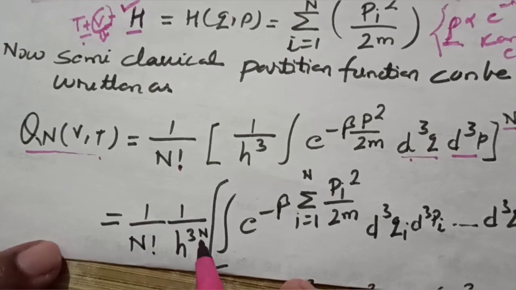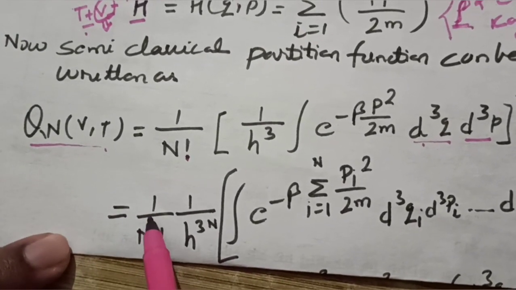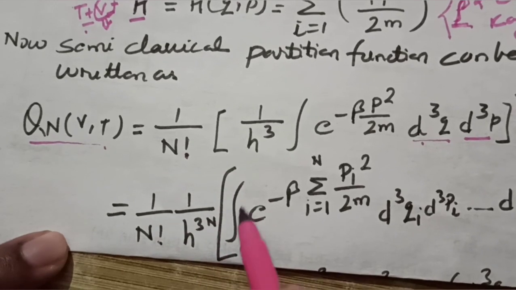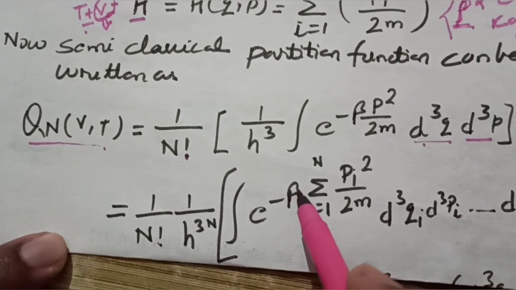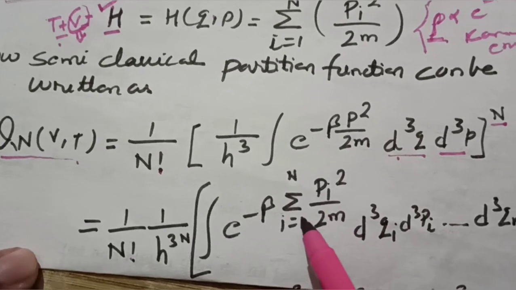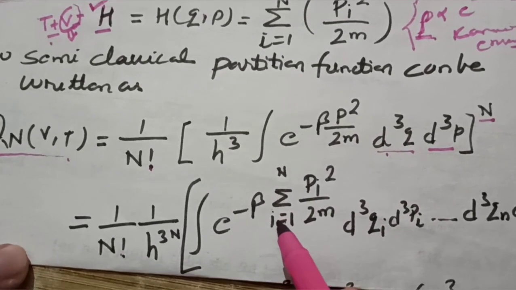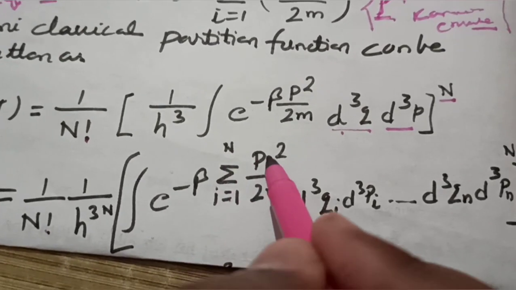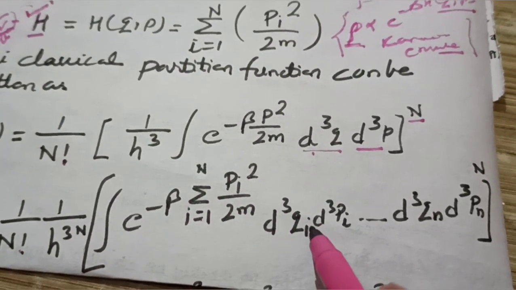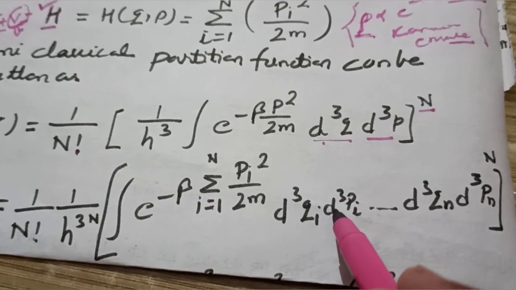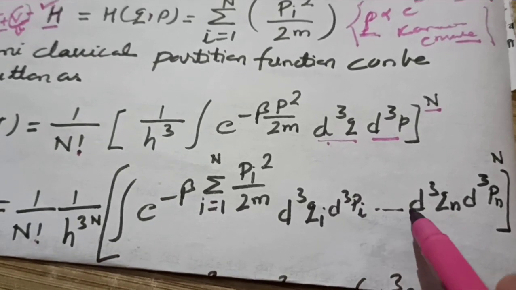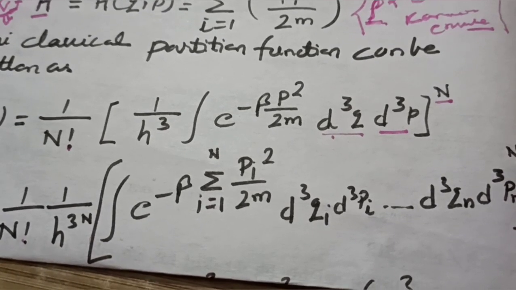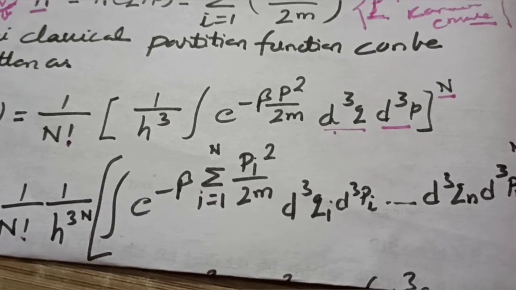This can also be represented as 1 upon factorial n, 1 upon h to the power 3n coming outside, and inside the integral it is e to the power minus beta summation i equals 1 to n of p_i squared upon 2m, d cubed q1 d cubed p1, and so on up to d cubed qn d cubed pn.